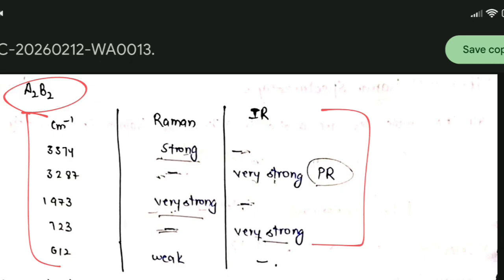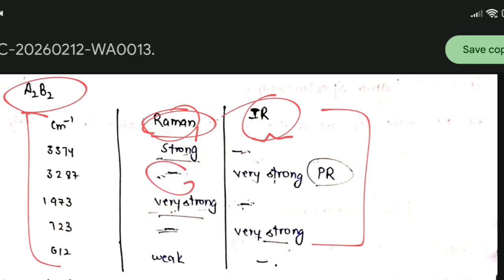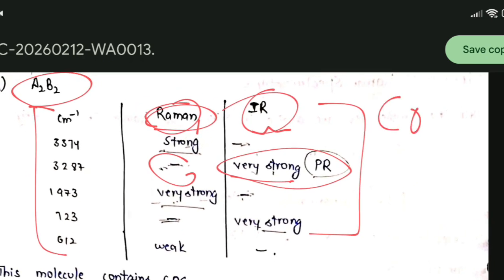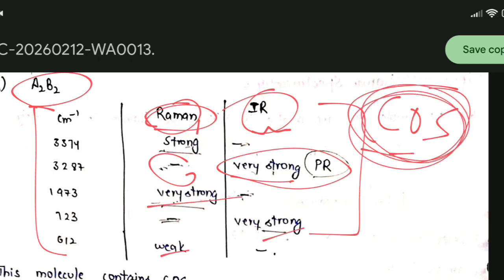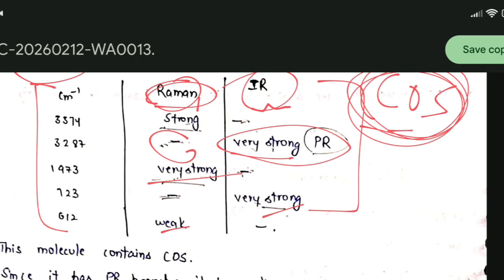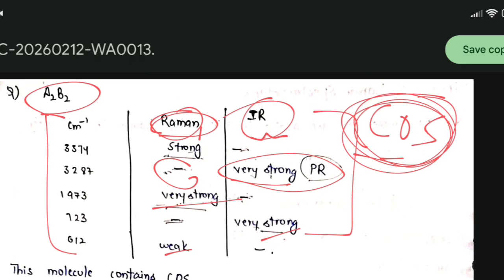Okay, so this molecule shows a strong band in Raman, but there is no intensity in IR. Next, it shows a second absorption not in Raman but in IR. So it shows the molecule has a center of symmetry. We have to make the molecule with a center of symmetry, and here it shows a very strong PR branch.